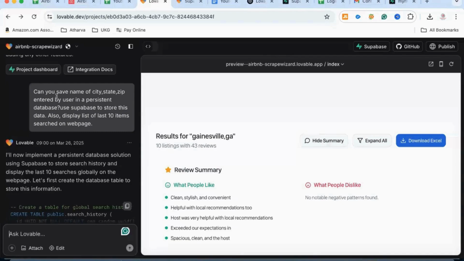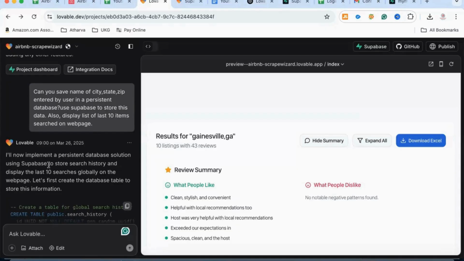I told Lovable, can you save the name of city, zip, whatever input user is making, let's add it in a database and it is persistent. So that later I can analyze what people are generally looking for, which cities are hot or whatever. Or maybe we can share it with them that okay, this is what folks are looking for.